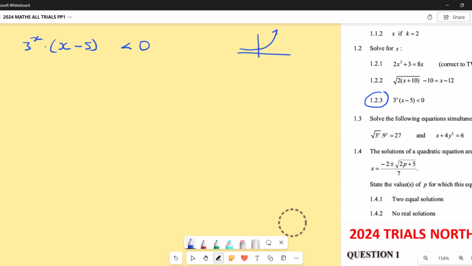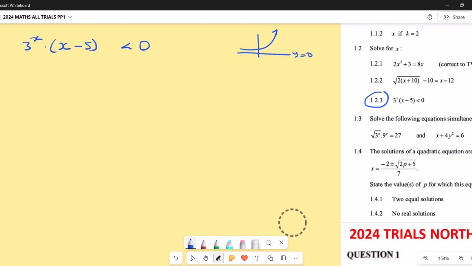You see this line is the x-axis. So 3 to the power x is always above 0. Actually, this one is an asymptote. So for us to get a negative here, we now consider the other bracket.